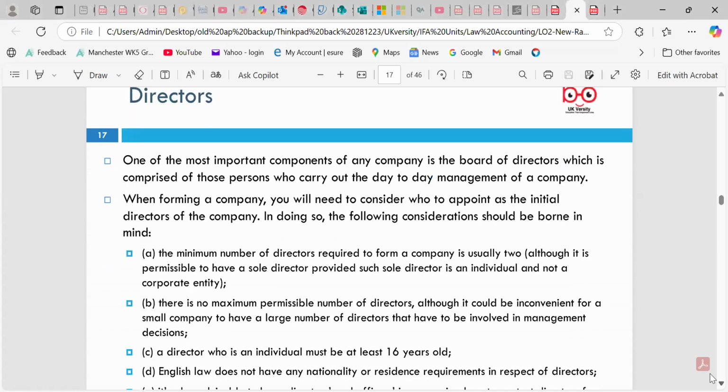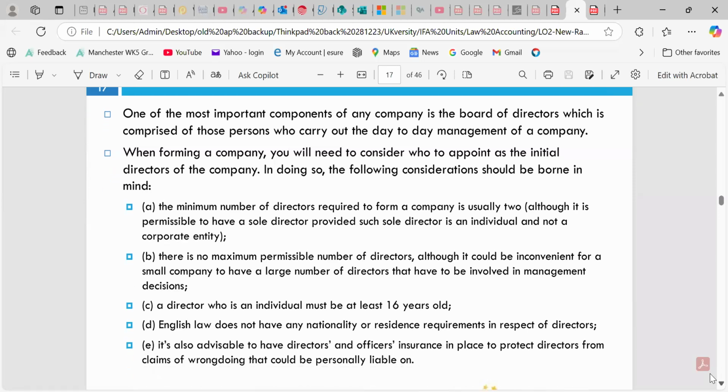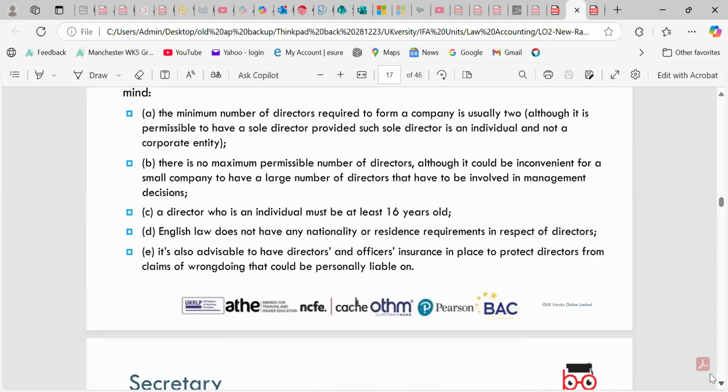And directors, of course, are an important component of any company; there will be a board of directors. We can look at criminal records as well: a person becoming a director should not have been involved in the past in money laundering and similar matters. When forming the company, you will need to consider who is appointed as the initial director. Consider the minimum number of directors required; it depends on whether the company is public or private limited. There is a minimum requirement for directors, although it could be convenient for a small company to have a large number of directors.